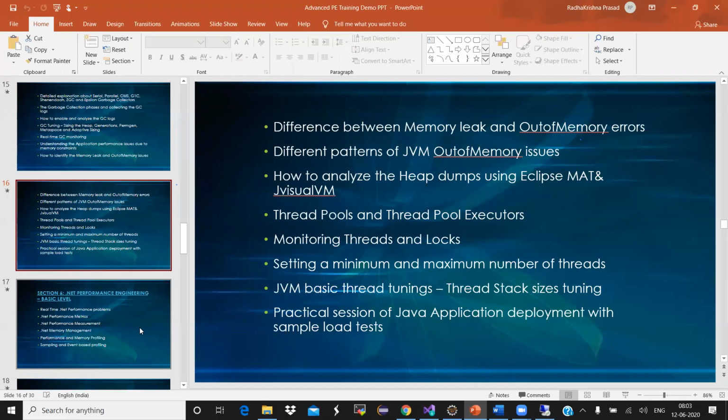So the agenda of this course is that you will get all the hands-on experience on performance engineering with testing.